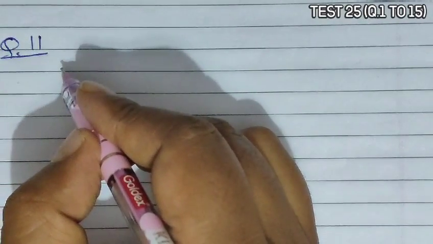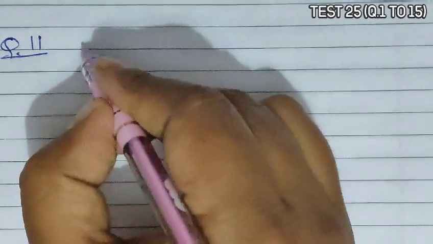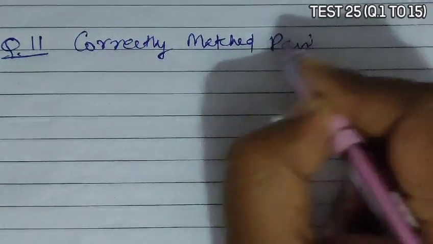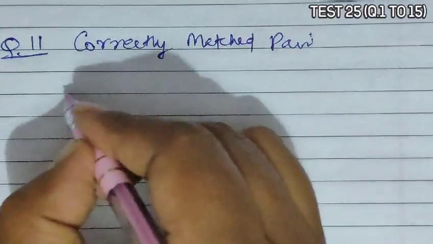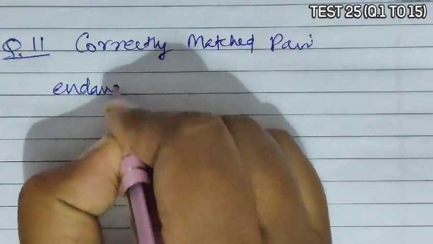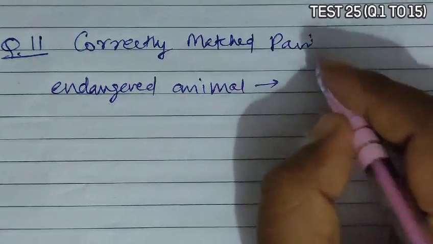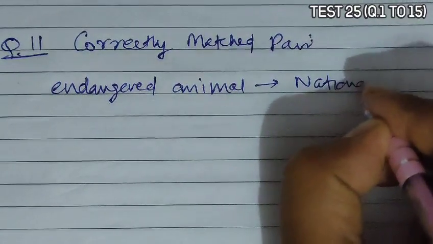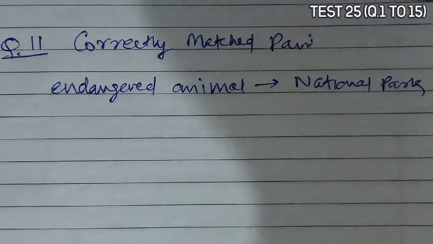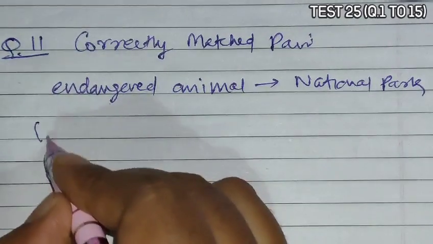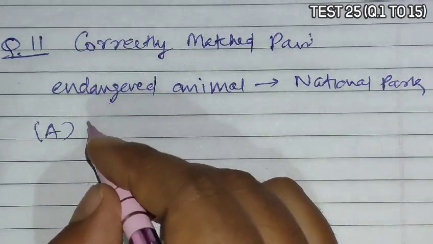Question 11 asks which one of the following is the correctly matched pair of the endangered animal and a national park. In option A, Great Indian Bustard is given.